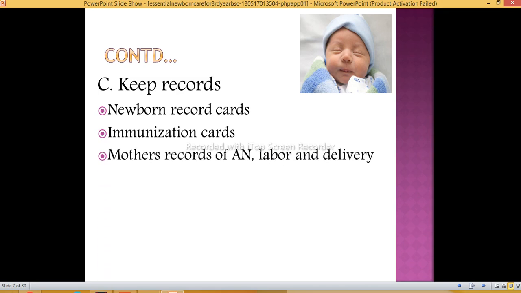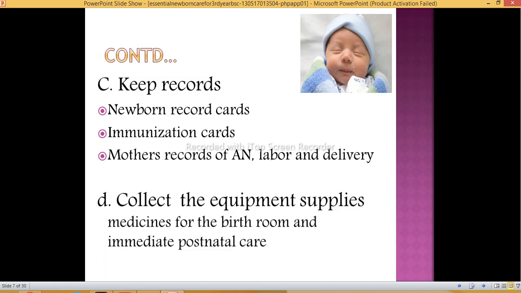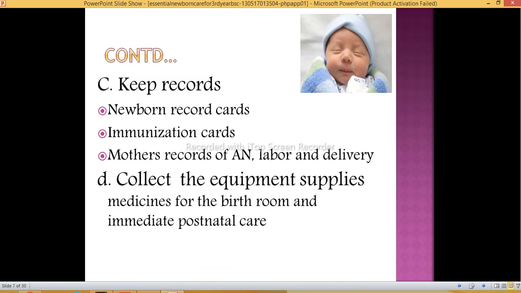Then next is the mother's record of antenatal, labor and delivery. We should keep that also, because in the long run, if any disease or congenital disease is diagnosed, we can identify the root cause by examining the antenatal record, labor record and delivery record of the mother. The next is collect the equipment and supplies.